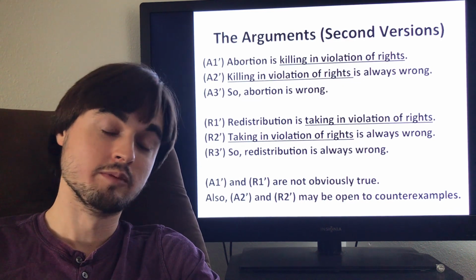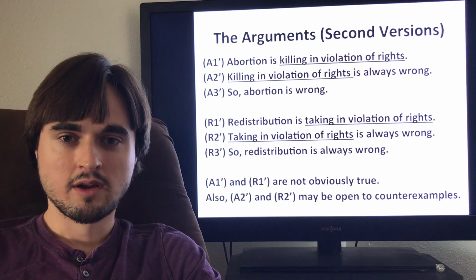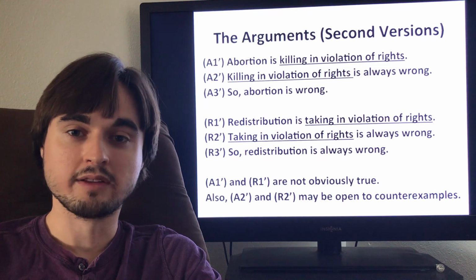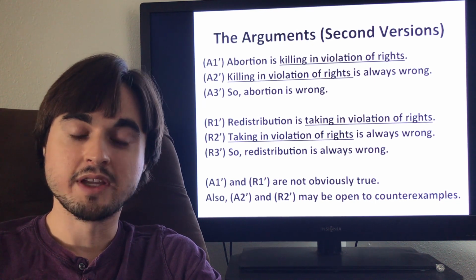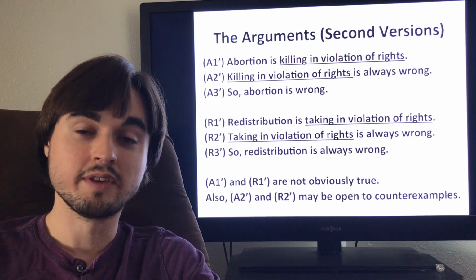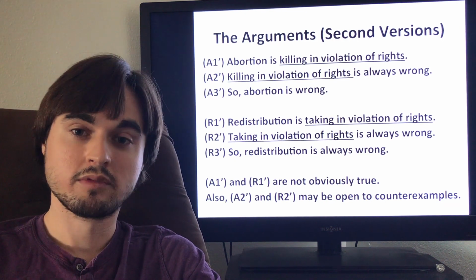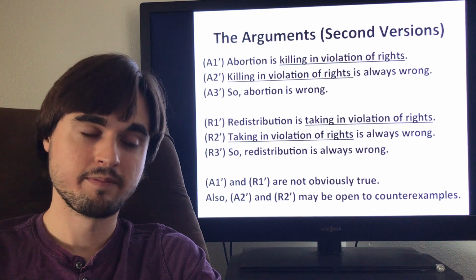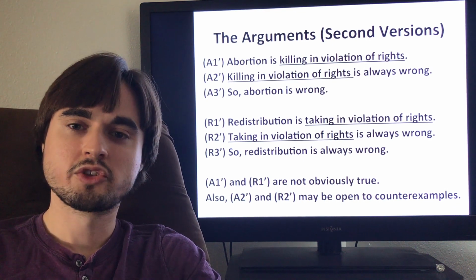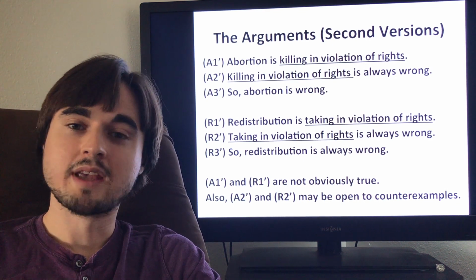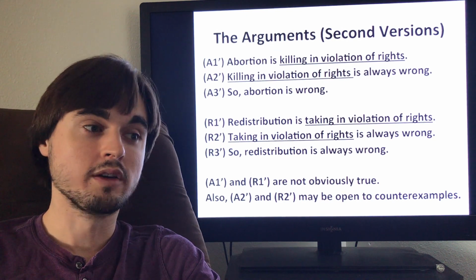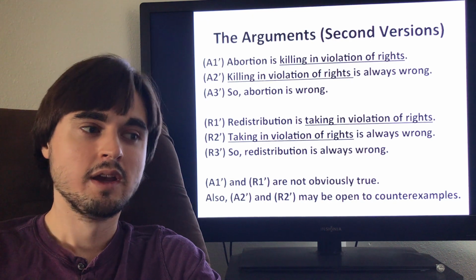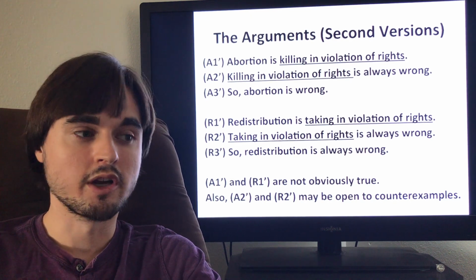I'm just saying it's far from obvious that it would still be wrong, right? You'd be killing an innocent person, you'd be violating their right to life, but it's not obvious that it'd be wrong to do so given the alternative, right? 1,000,001 people, including that person, being tortured and killed, okay? So that just shows that there might be some exceptions to the wrongness of killing, even when it violates people's rights. Okay?